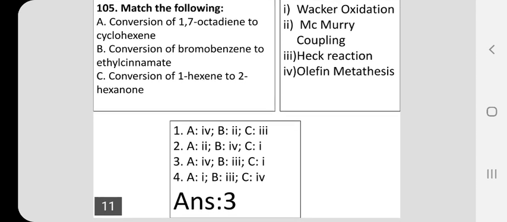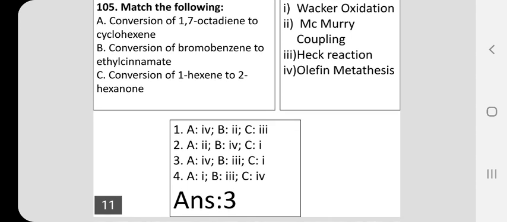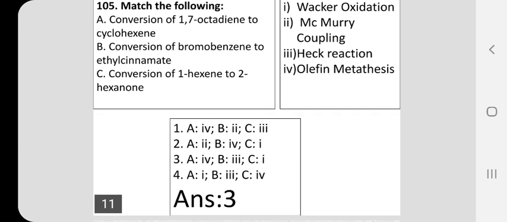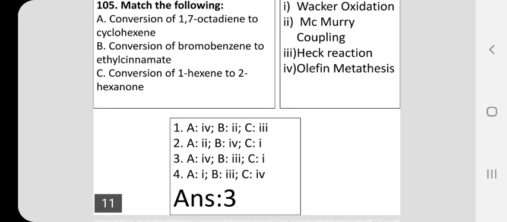setting a match the following question. So the alternatives 2 and 4 are wrong. You rule them out. 1 and 3 have the correct answer. A is matched with 4. Let us find which one is the correct answer among 1 and 3. For the second statement, conversion of bromobenzene to ethyl cinnamate, it is very clear that bromobenzene is converted into ethyl cinnamate. So this conversion is possible by aryl coupling with vinyl esters. So it is a Heck reaction. So for B, 3 is the answer.